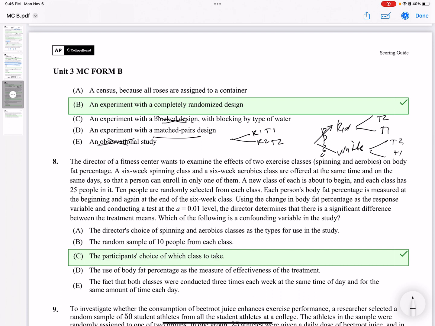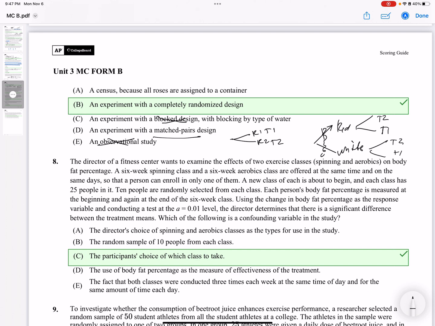So a person can enroll in only one of them. A new class of each is about to begin, and each of the classes is a 6-week class. Use the change in body fat percentage as the response variable, conducting the test at the 1% level. The director will determine if there's a significant difference between the treatment means. Which of the following is a confounding variable of the study?